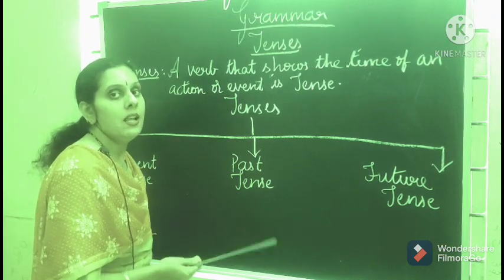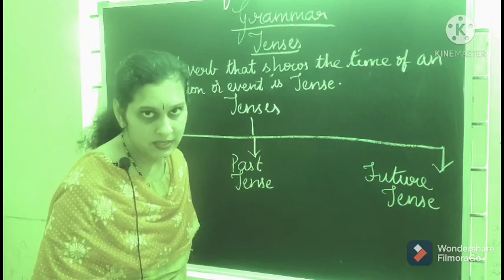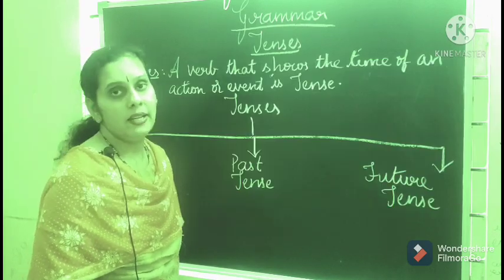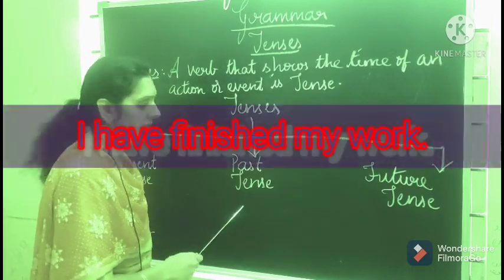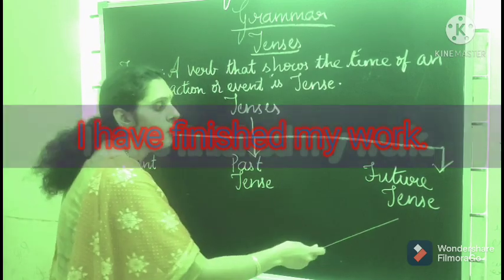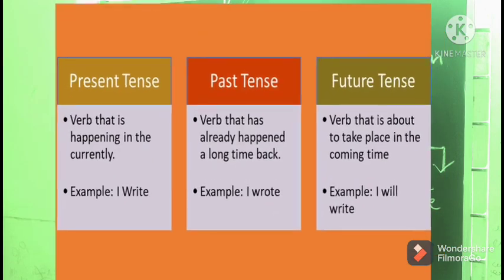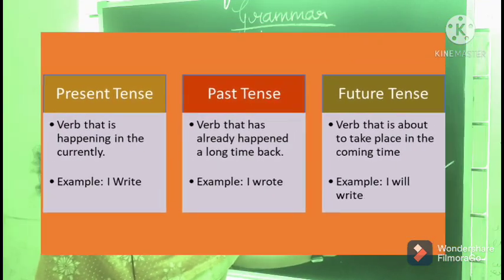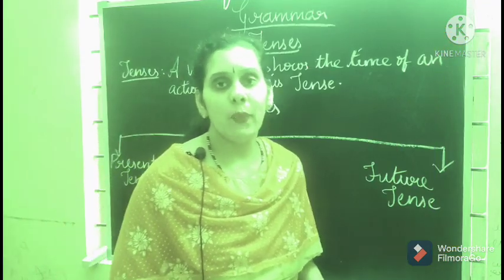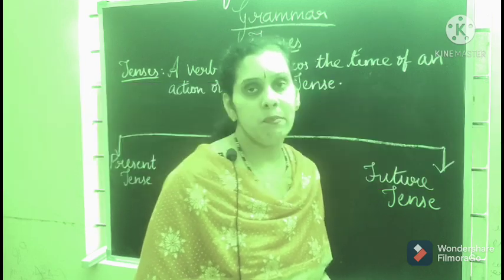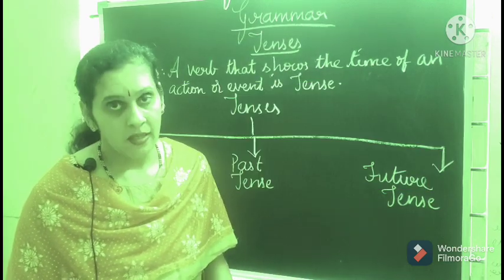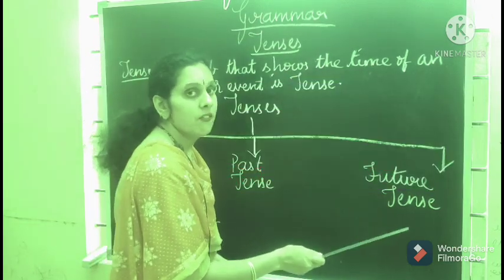Past tense denotes the past actions, that means completed actions, the action which has been completed. Like we can say, I completed my classwork yesterday, or I have finished my work. For this you will get past tense. Next, future tense is the action which will go on in the future. Like we can say, we will go to temple today evening. For this we call it future tense.